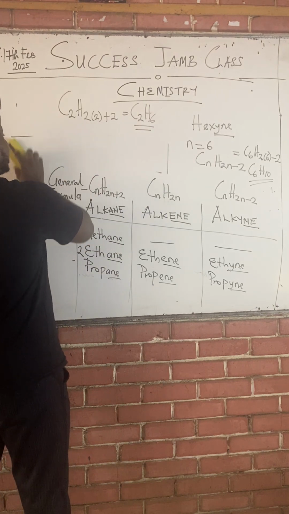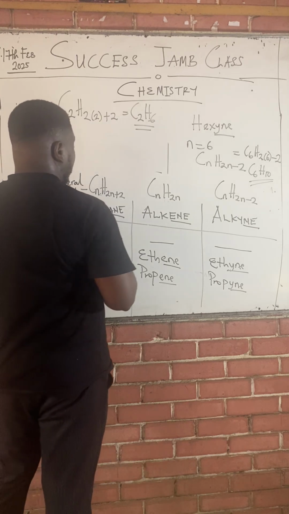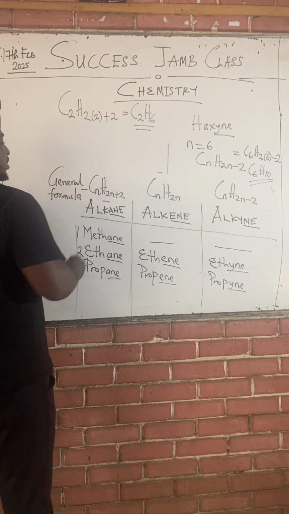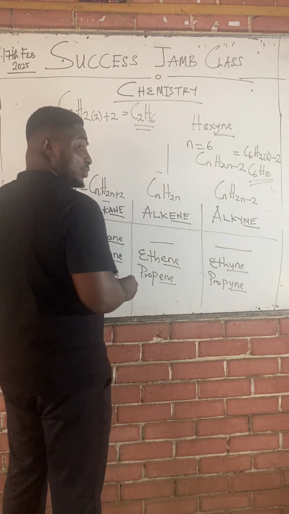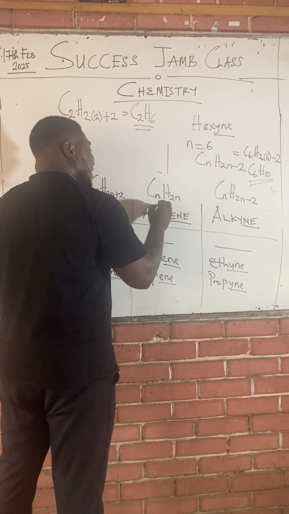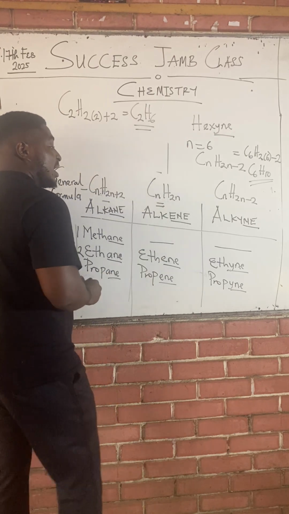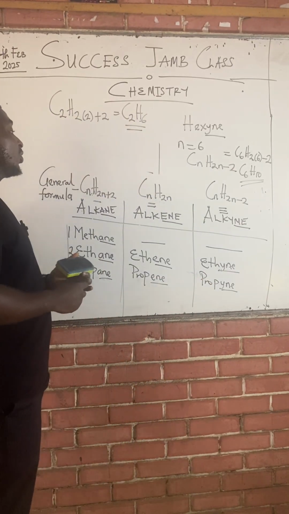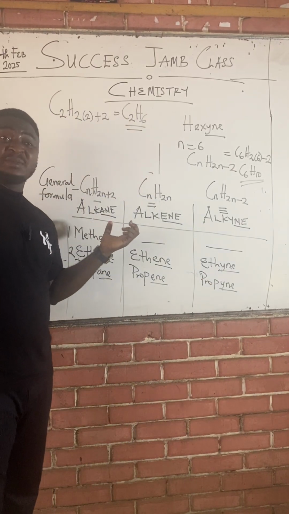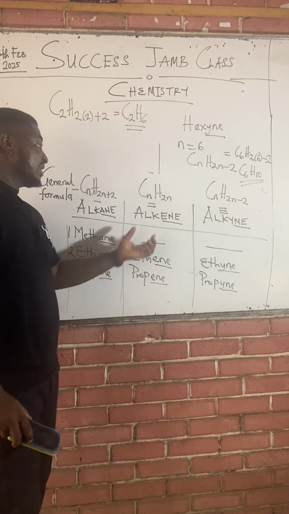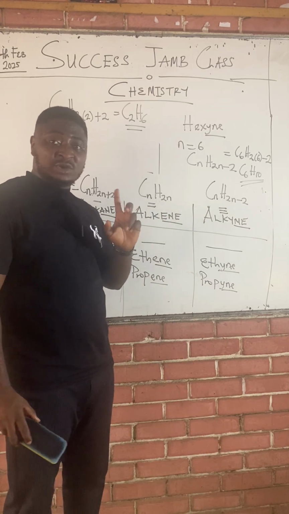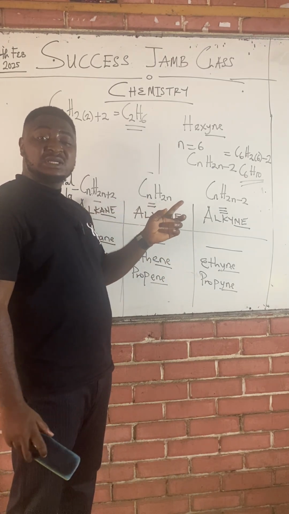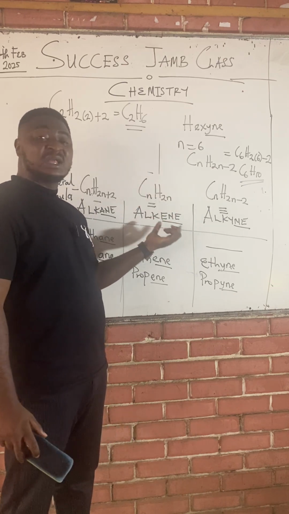Class, moving forward, the next thing we want to look at is how many bonds each family has. We want to look at the structures. An alkane family has single bonds all through. An alkene family has at least one double bond in the structure. And an alkyne family has at least one triple bond. It doesn't mean that they don't have single bonds, but the presence of one double bond supersedes all the single bonds and makes you an alkene.